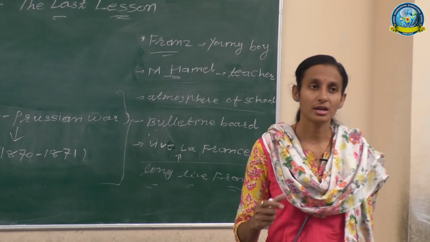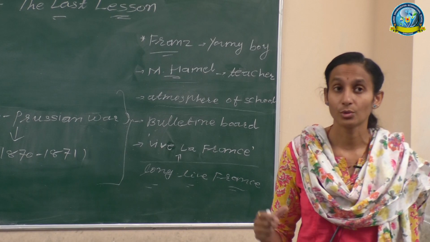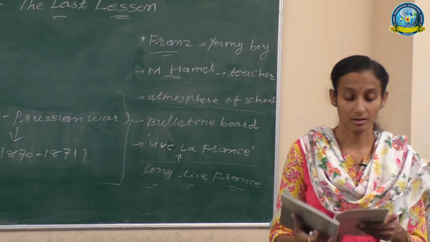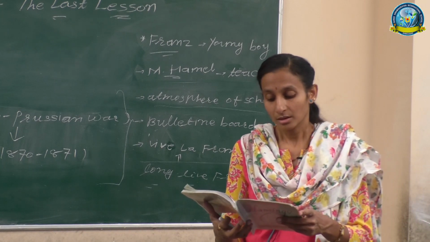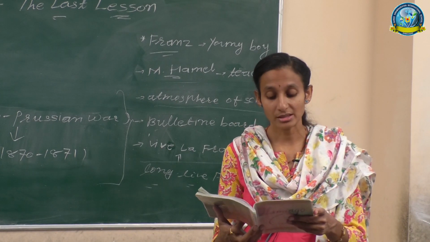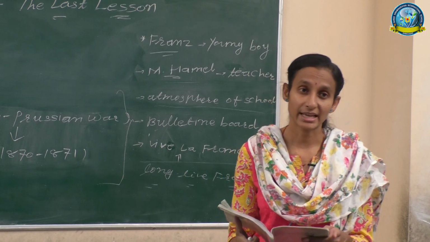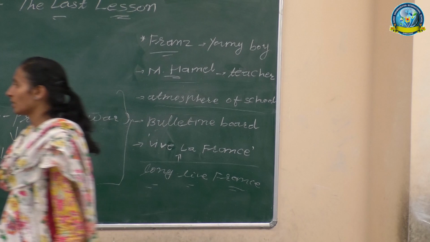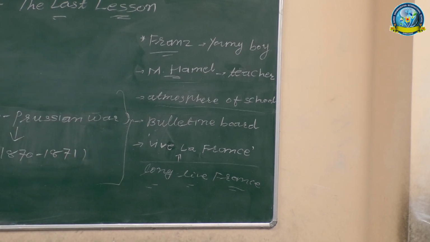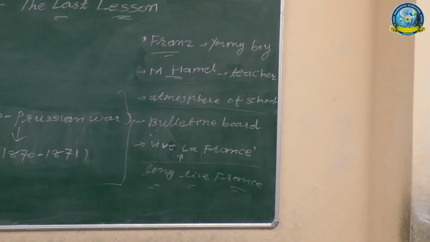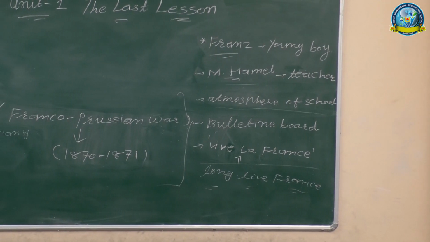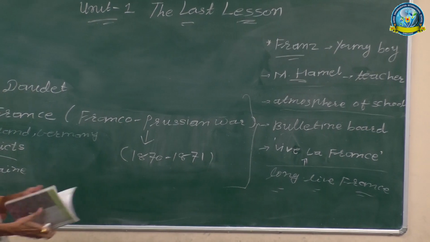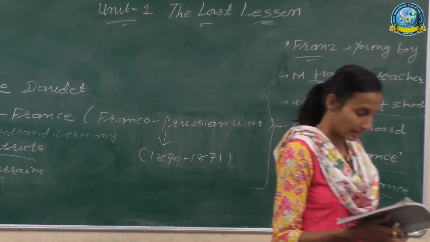An order had come from Berlin to teach only German in the schools of Alsace and Lorraine. Why Alsace and Lorraine? Because Alsace and Lorraine was a district of France. Okay, now next para.